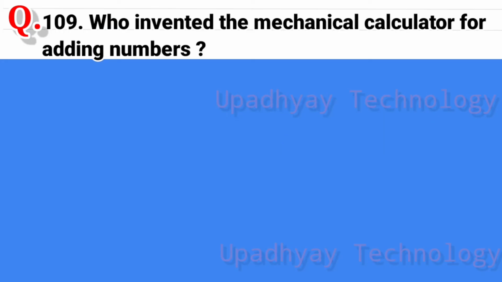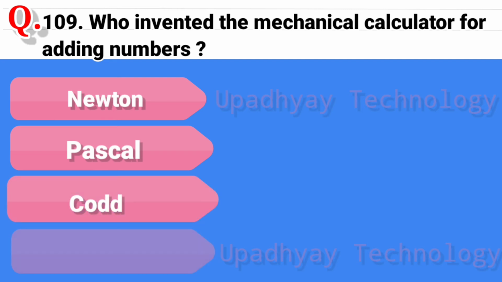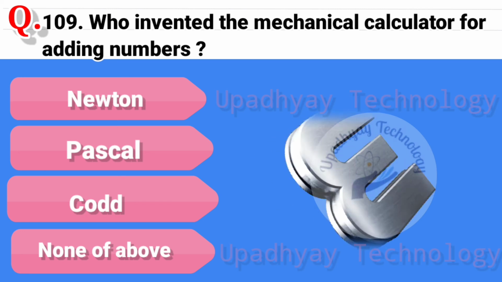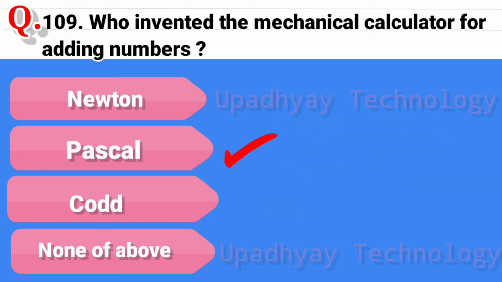Question 109. Who invented the mechanical calculator for adding numbers? And the options are Newton, second option is Pascal, third option is Cord, and the last option is none of above. And the correct answer is Pascal.